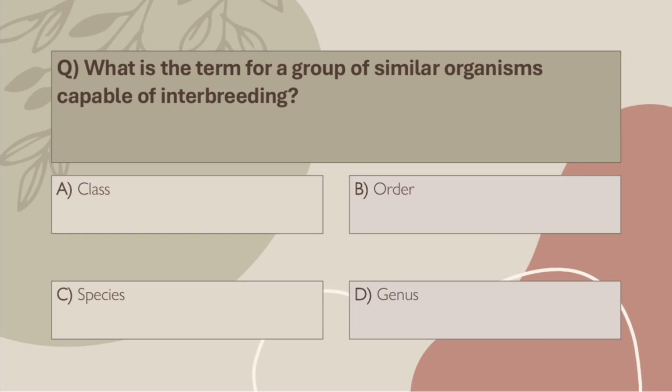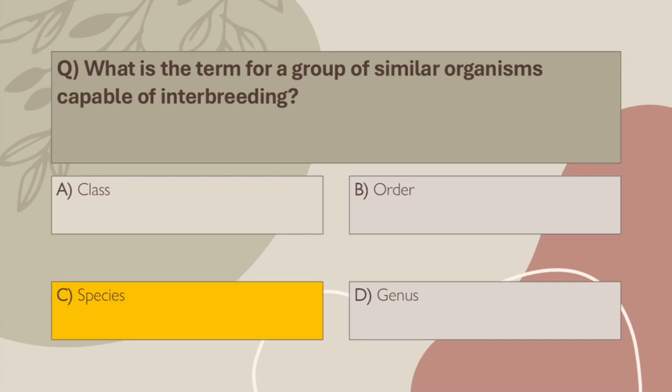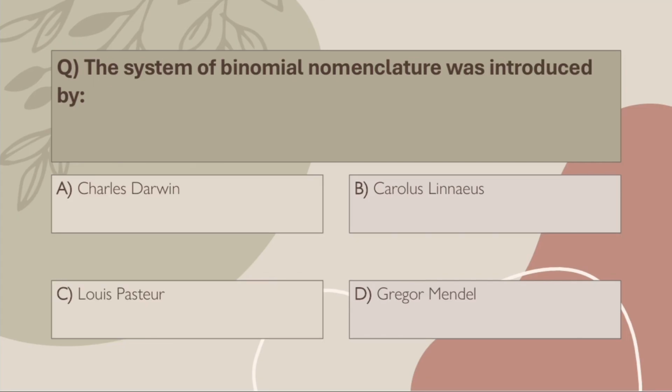Q23. What is the term for a group of similar organisms capable of interbreeding? A. Class. B. Order. C. Species. D. Genus. Correct answer, C. Species. Species equals group that can interbreed and produce fertile offspring. Keyword, fertile.